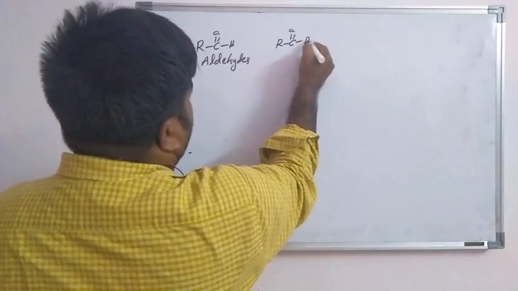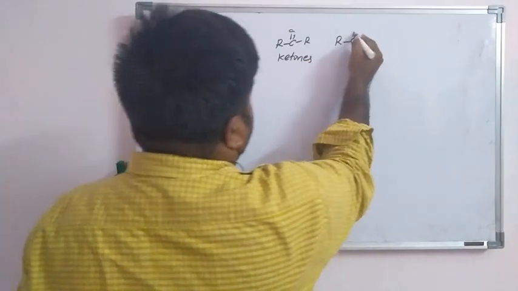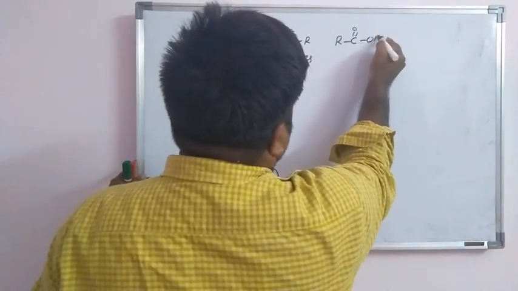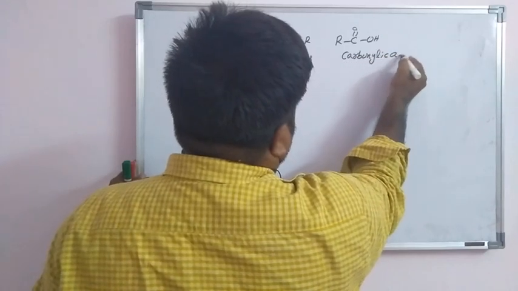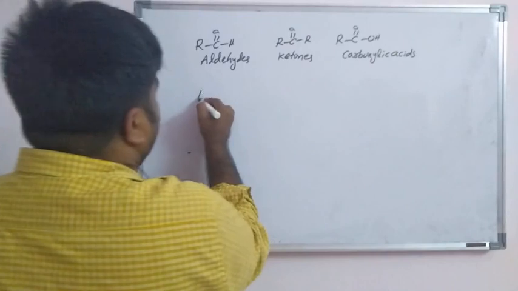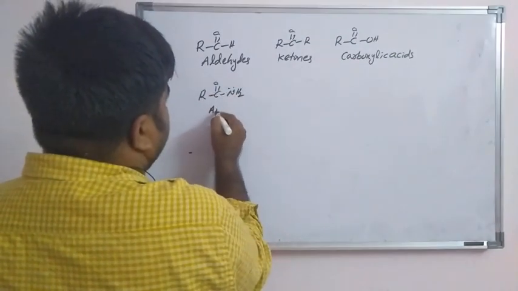RC double bond OR, this is ketones, and RC double bond OH, this is carboxylic acid, and RC double bond ONH2, this is amides.